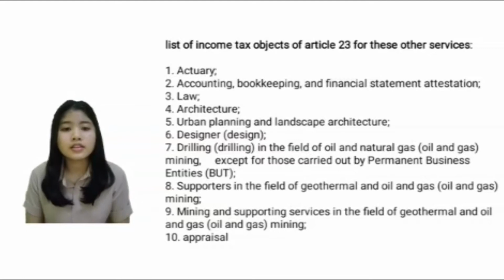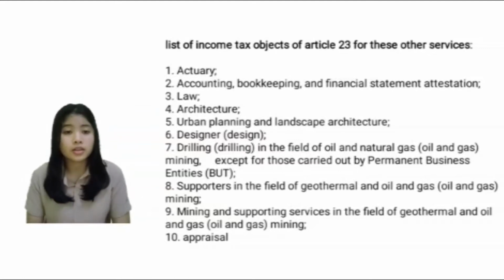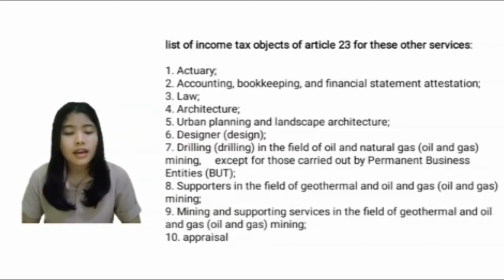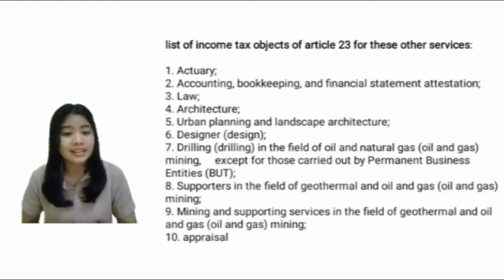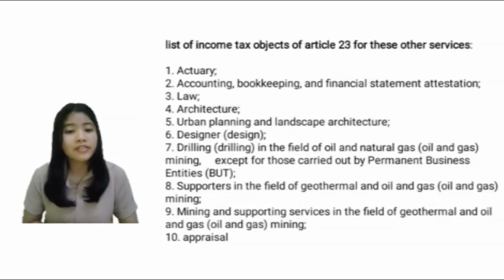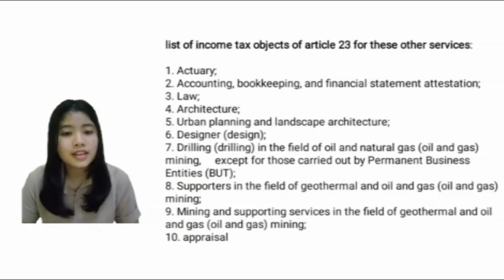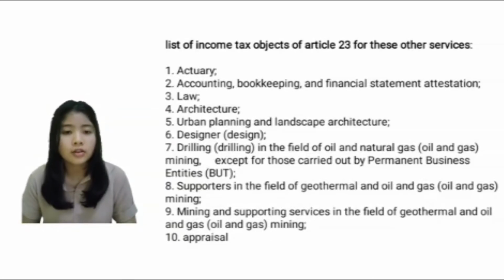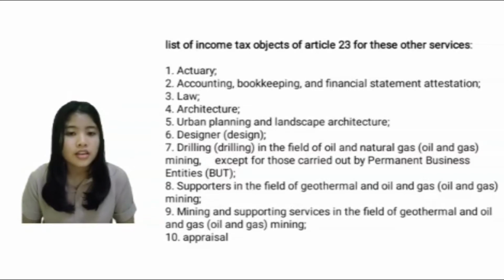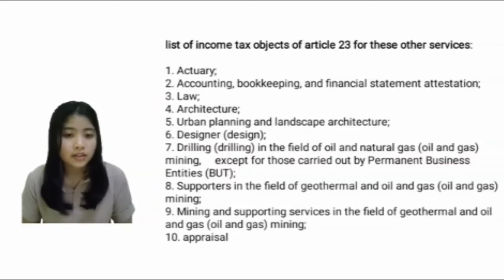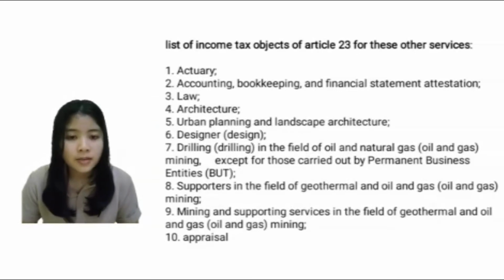Here I give you a list of income tax objects of Article 23 for these other services. There are a lot of examples of this object, but here I just give you 10 examples. I hope it's enough. The first is actuary, and then accounting, bookkeeping and financial statements, law, architecture, urban planning, designer, drilling, supporters in the field of geothermal and oil and gas, and then mining and supporting services, and the last is appraisal.